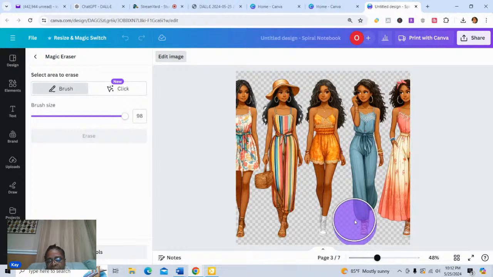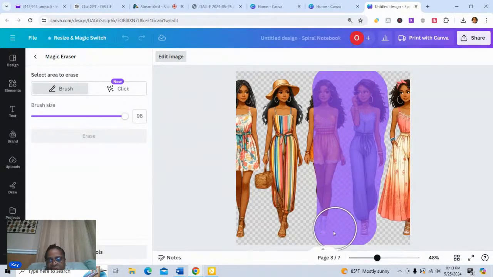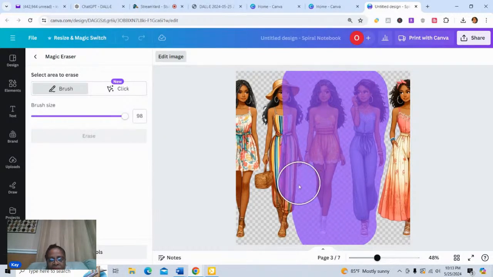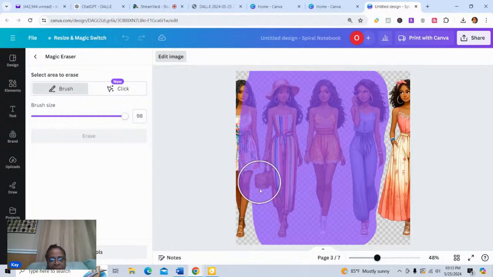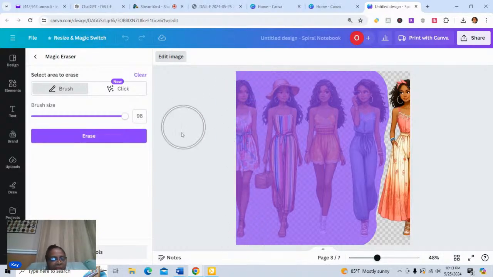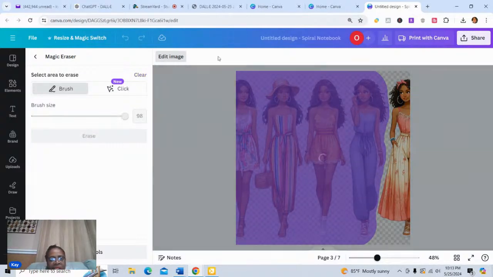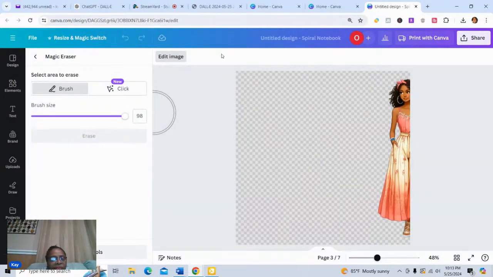So let's see. We'll start here, and we'll go ahead and just take out each one of these images and leave the background. Don't worry, we'll get them back. We'll use them in another image. Okay, and then I'm going to say, yep, erase. Okay, now let's go back to what we were doing.